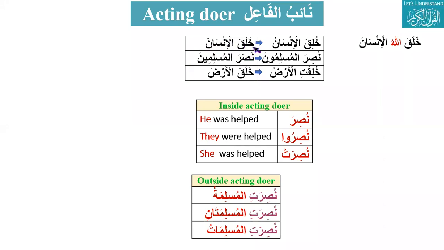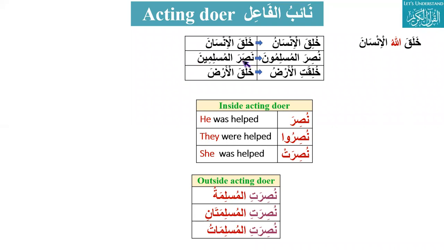Again, khalaqal insana. He created the human. Here the doer is he. Insana is mansub. So we know that he created the human. But when you make khalaqa into khuliqa, a passivized verb, and the inside doer is like he or she, we have to make that maf'ul marfu, and that will be called the acting doer, naibul fa'il. And then we know who the doer is here: the human was created. Let's go to the next example. Nasara al muslimina. He helped Muslims.